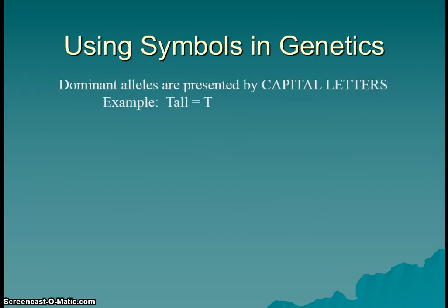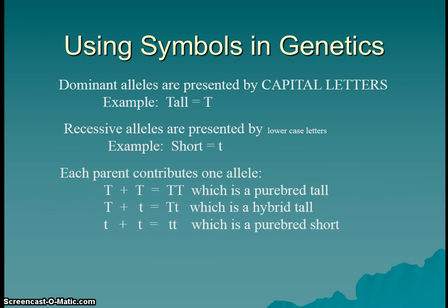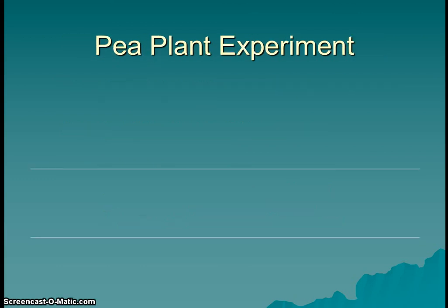So we use symbols in genetics, and these symbols are representing different alleles. Dominant alleles are represented by capital letters. Recessive alleles are represented by lowercase letters. And each parent contributes one allele. Okay, and we use those letters to represent what trait or allele is being passed on by parents.